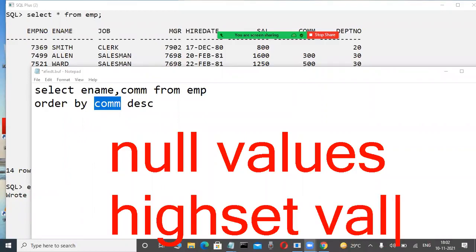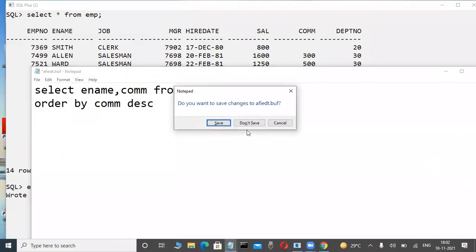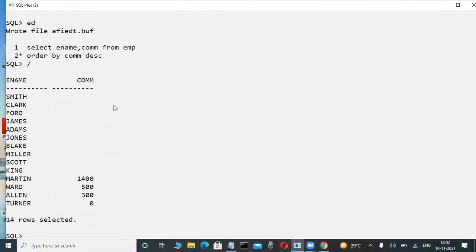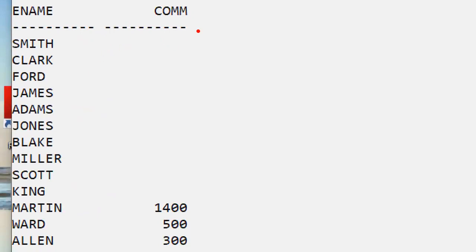That's why, since I am using descending order here, null values are displayed first, not actual values. Very good. Some fellows are guessing. Yes, here null values are displayed first. Observe here, null values are displayed first, and then the highest values to the lowest values in descending order. Are you observing or not? That's why null values are treated as the highest values. In database servers, this is the default nature.